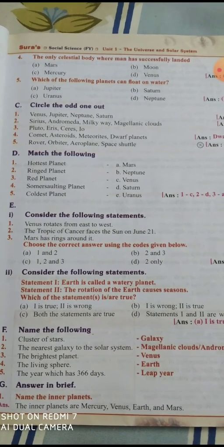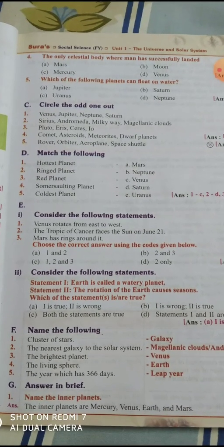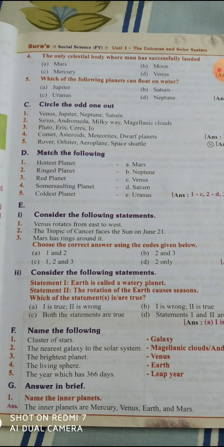Now see the next Roman letter. The only celestial body where man has successfully landed: Mars, Moon, Mercury, Venus. Answer, Moon.